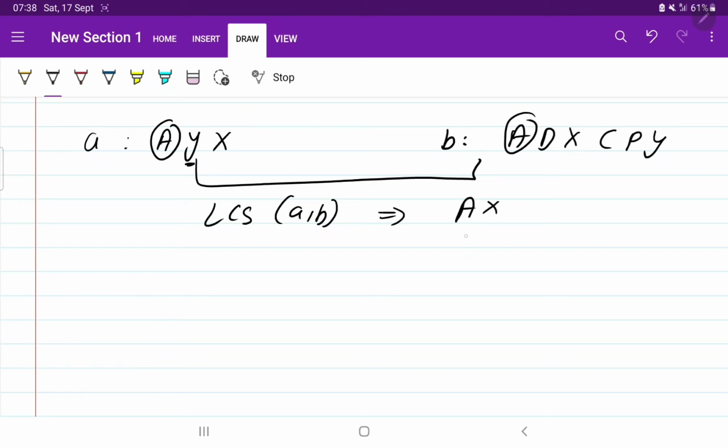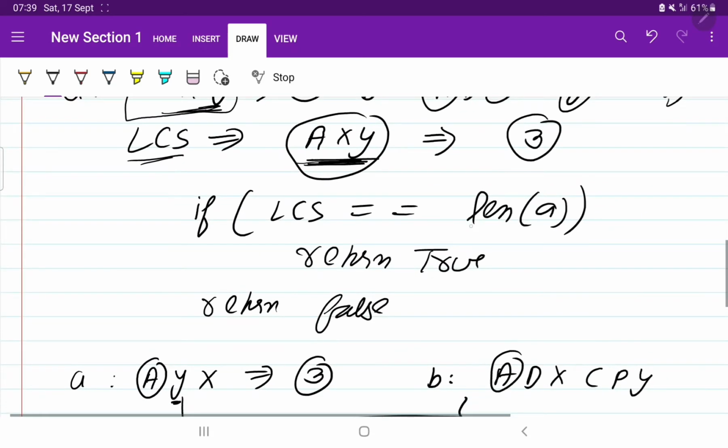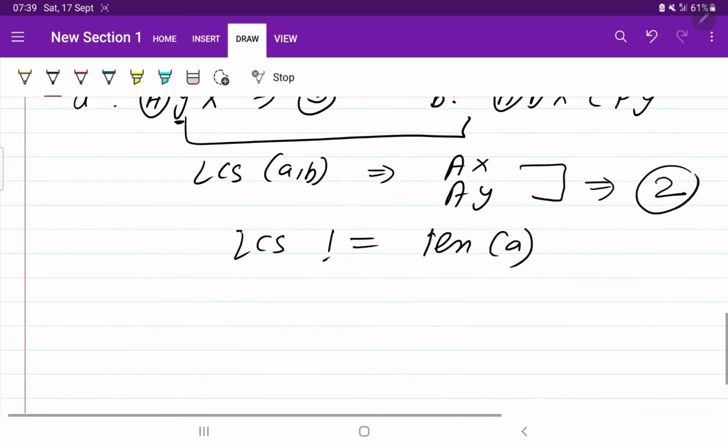Either you can choose A and X, or A and Y, but the length of these two is 2. Perfect. But the length of string A is 3. So as LCS is not matching, we can write it like this, not equal to the length of string A. So when they were not equal, we were returning false.